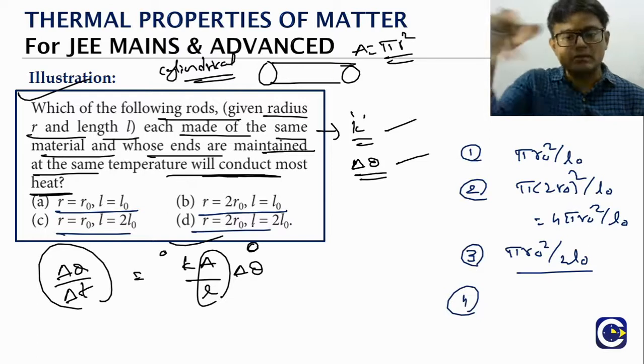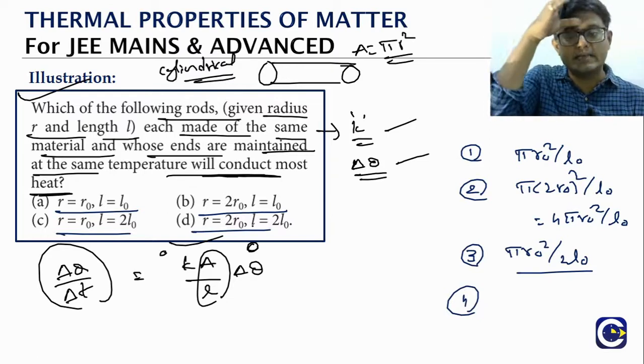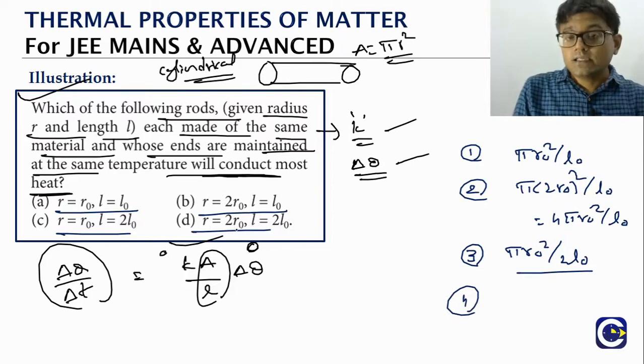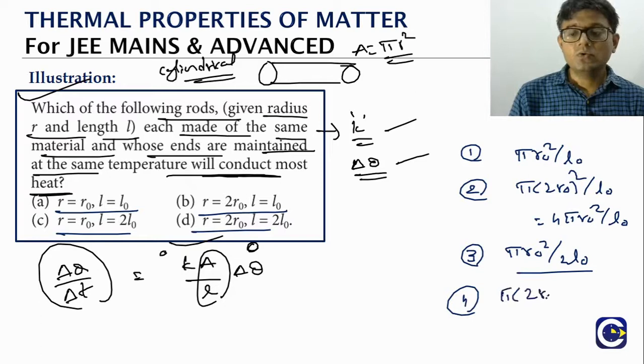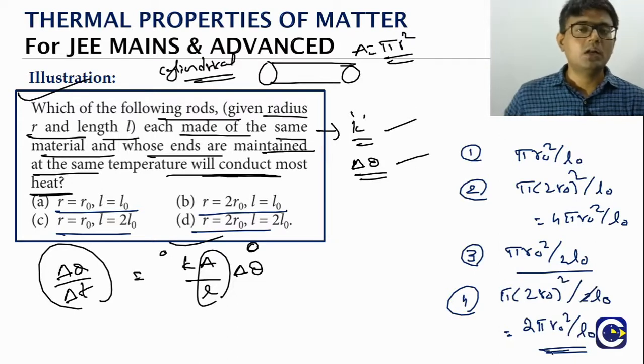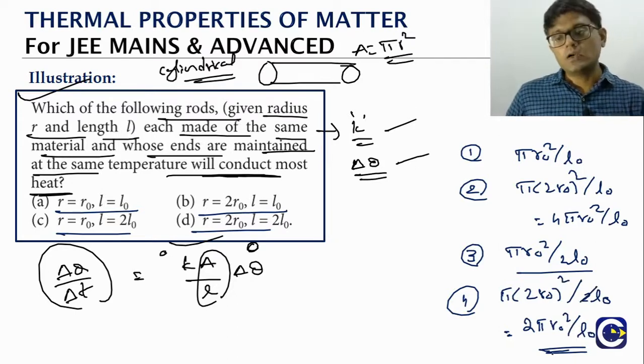They are giving options A, B, C, D, we are taking them as 1, 2, 3, 4. Option D, radius is 2 r naught, length is 2 L naught. So pi into 2 r naught the whole square divided by 2 L naught. What is it? Because 2 square means it will become 4, so 2 gets cancelled. We will have overall 2 pi r naught square by L naught.